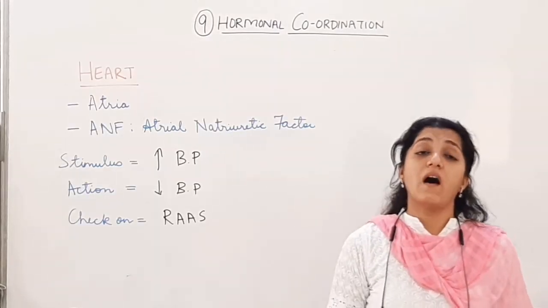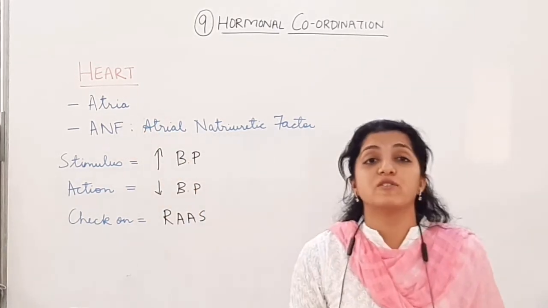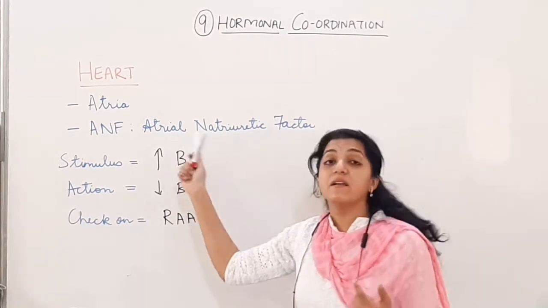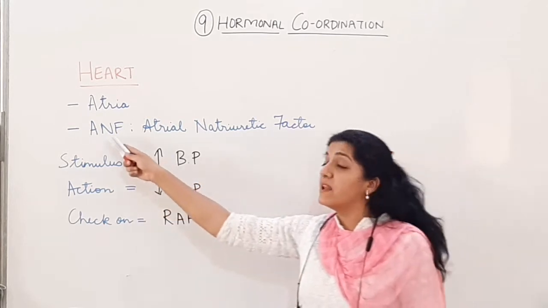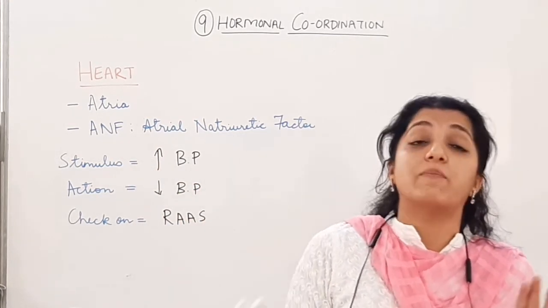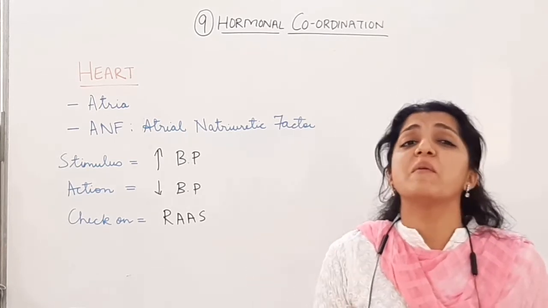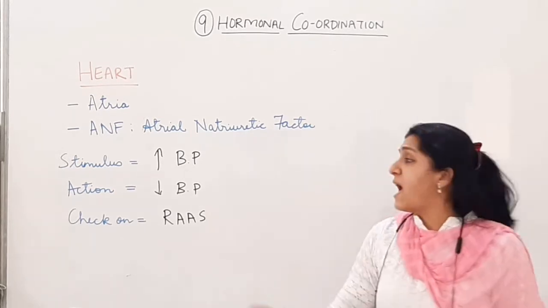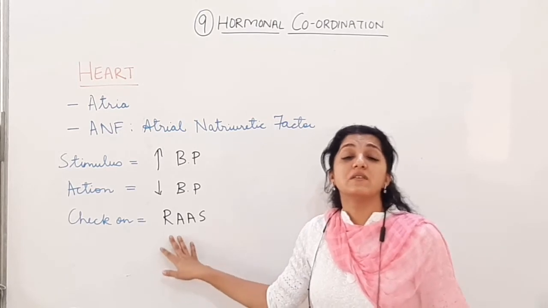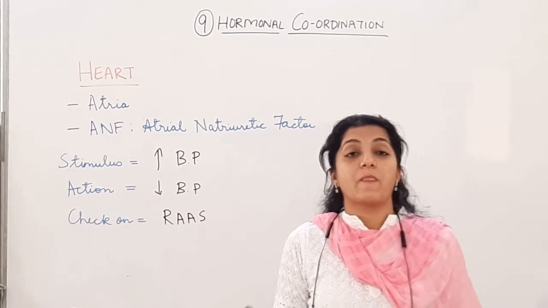Now let us see the hormone which is secreted by the atria. Atrium की walls जो रहती हैं heart की, वो एक हार्मोन secrete करती हैं which is the atrial natriuretic factor, ANF. We have spoken of this atrial natriuretic factor in the chapter of excretion. Do you remember? This is the hormone which is keeping a check on the renin-angiotensin-aldosterone system. When is the renin-angiotensin-aldosterone system active? When is it? सोच के देखो.